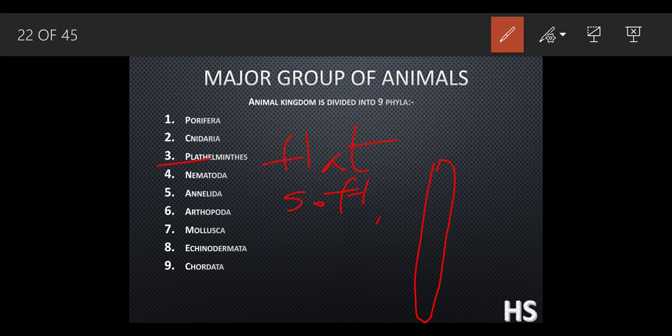I will help you to understand with the help of the example of nematoda. But before that, you just understand this is an unsegmented body. They have only one opening, that is at the top, which is known as the mouth. Through the mouth only it takes in the food and throws out the food. It takes in the food and excretes it out from this mouth only.